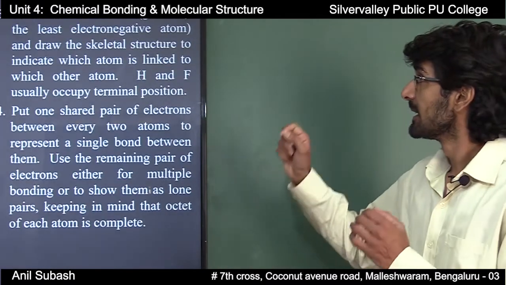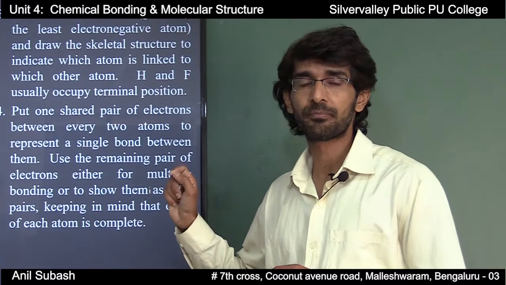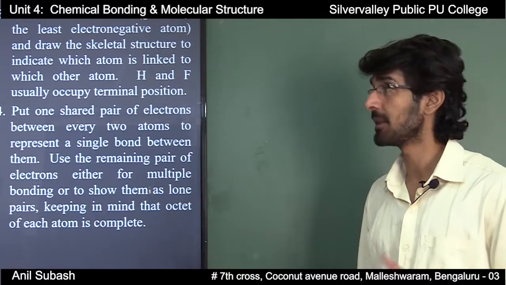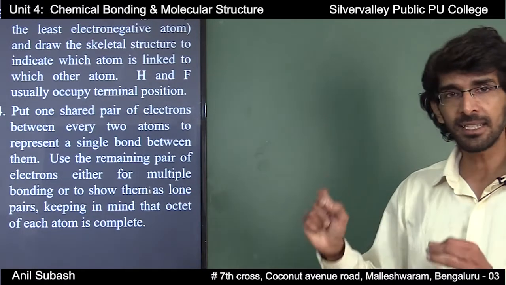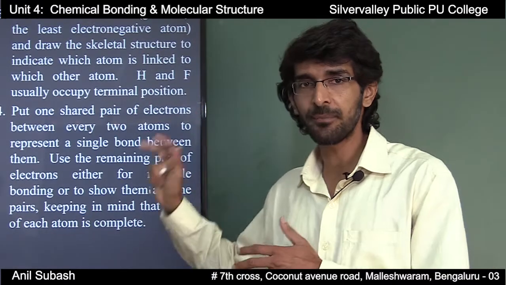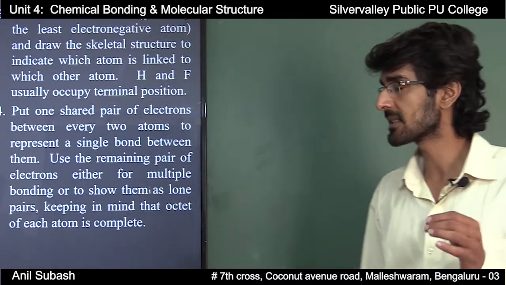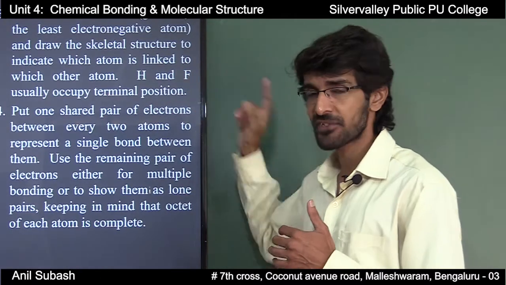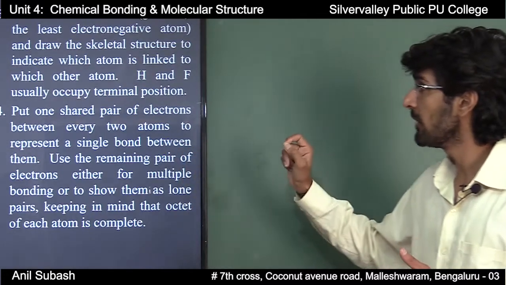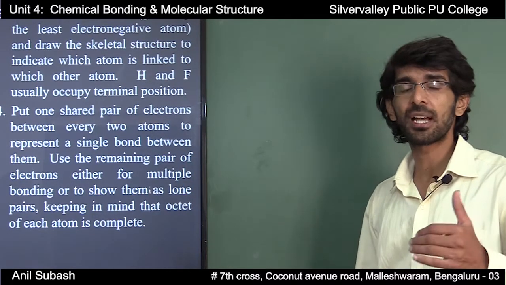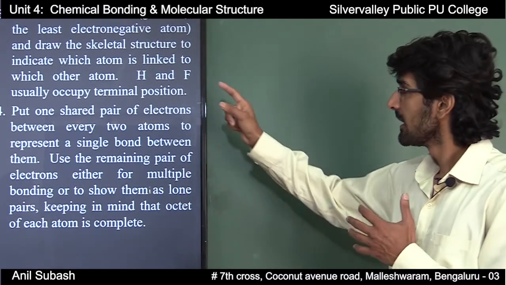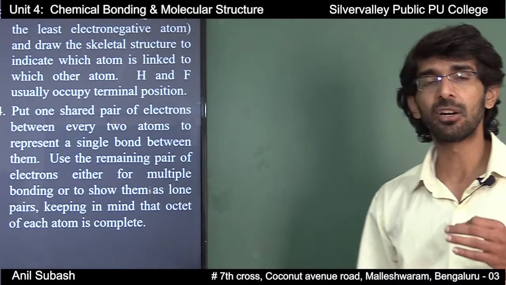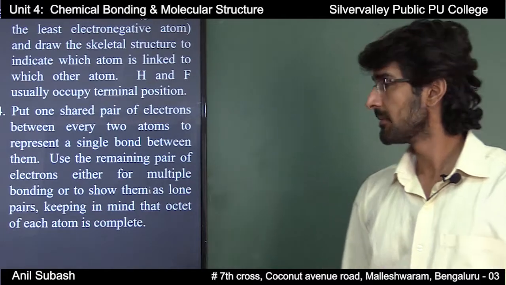Third rule, select the central atom. The next thing that you are supposed to do is to select the central atom. Generally, the least electronegative atom will be selected as the central atom, and you are supposed to draw the skeletal structure to indicate which atom is linked to which other atom. Usually hydrogen and fluorine will occupy the terminal positions.